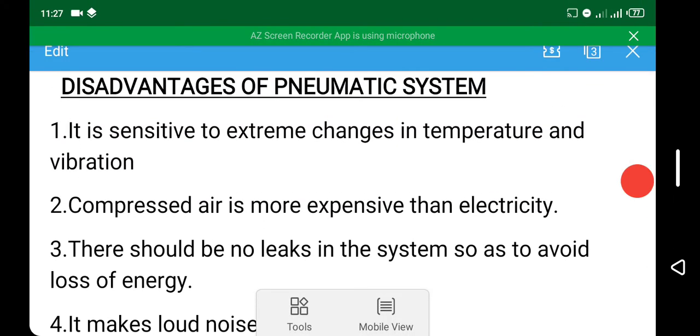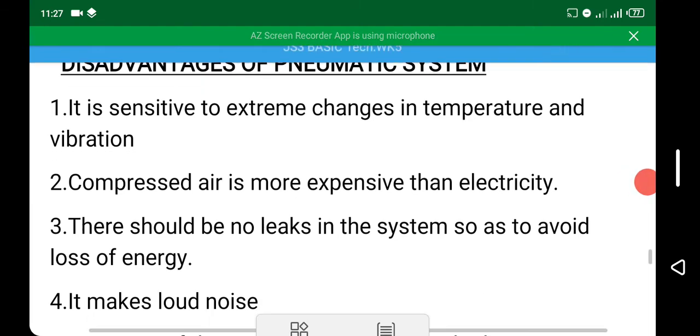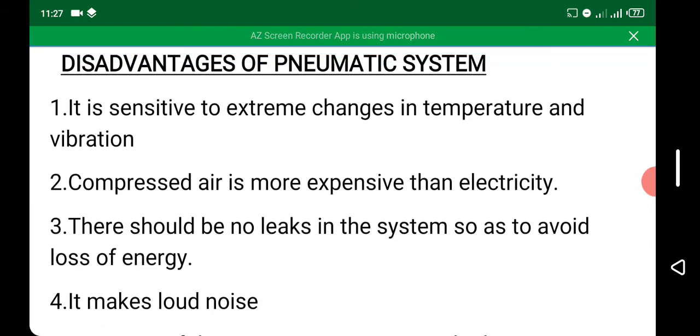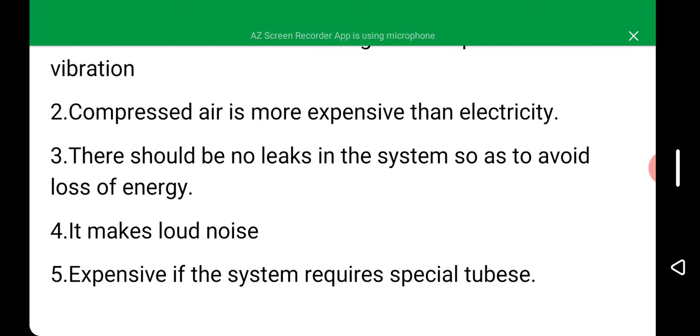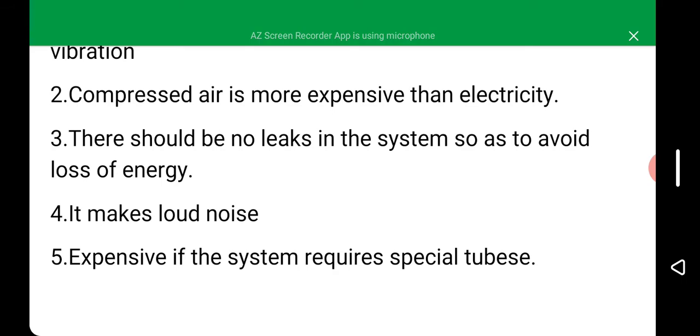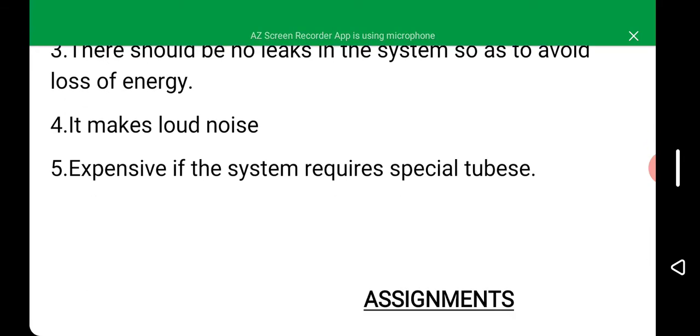Now again, the disadvantages of pneumatic system. One, it is sensitive to extreme change in temperature and vibration. Two, compressed air is more expensive than electricity. Three, there should be no leakage in the system so as to avoid loss of energy. Four, it makes loud noise. And five, it is expensive if the system requires special tools.